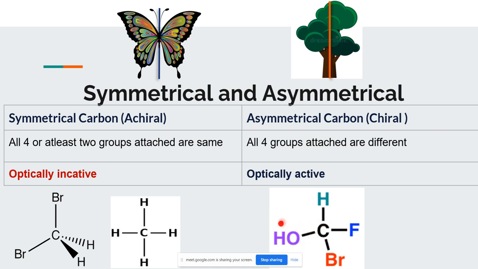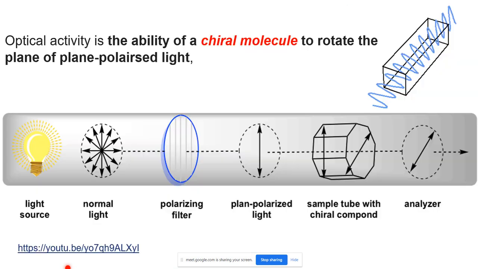Now you have heard about optical activity. Can anyone tell me what optical activity is? We will do a quick revision of optical activity also. Anyone? Okay, no one. Fine. What is optical activity? Look at this. Can you recall what happens when there is a chiral compound, when a plane polarized light is passed? So, look at this light.